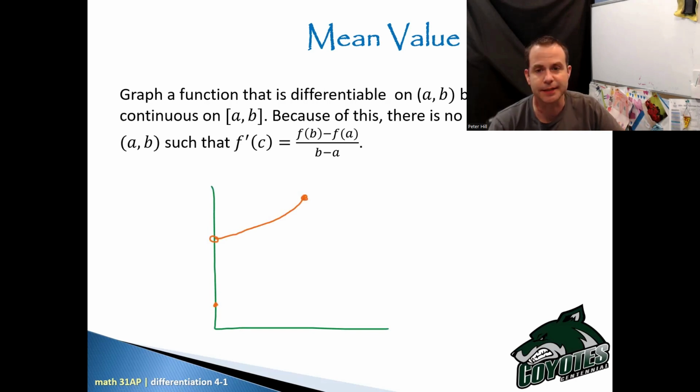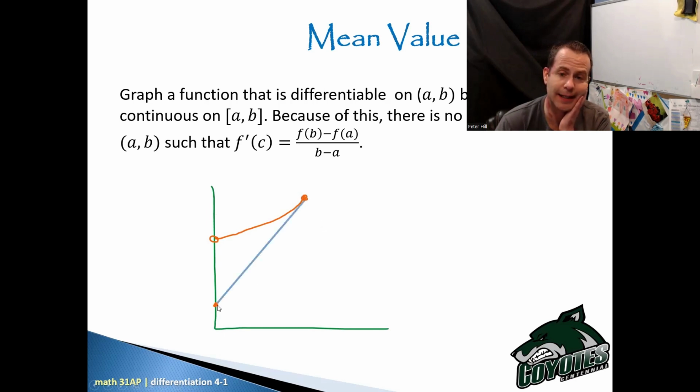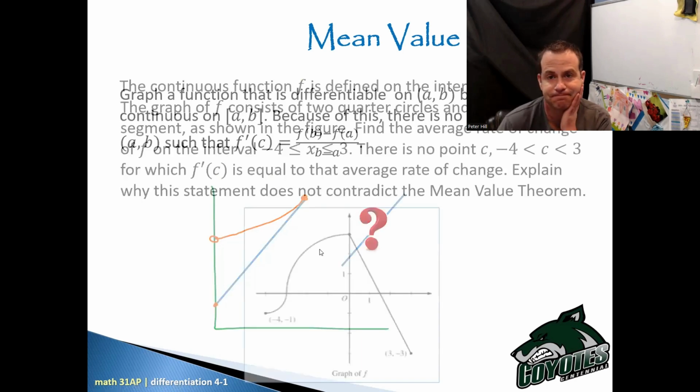So I did something like this, okay? I did this cute little interval here, but I had a jump discontinuity at A. Because of that, when I go to take the average from A to B, you see I get that very, very steep line, and there's actually nowhere along this path that I can get a parallel tangent line. Yay, you guys are getting this, don't worry. So this is me saying, hey, can I put this somewhere? And the answer is no.